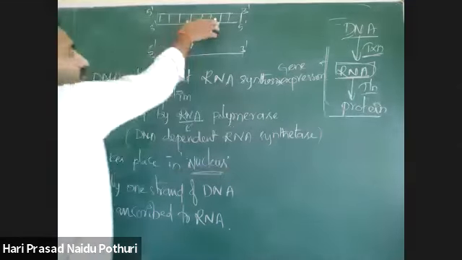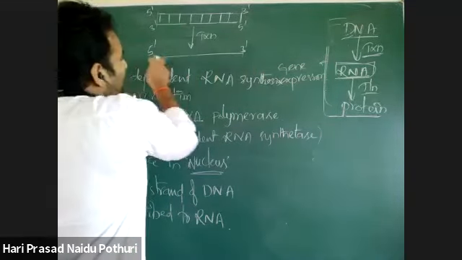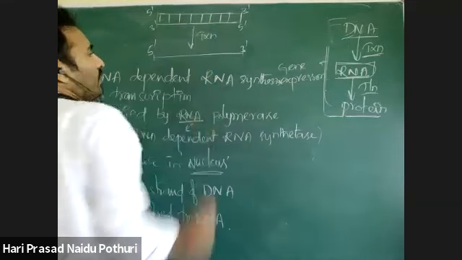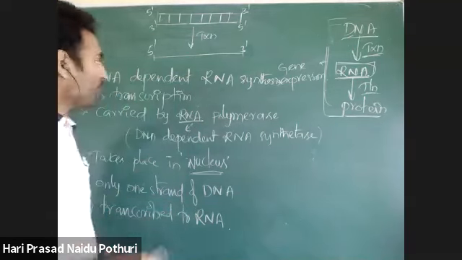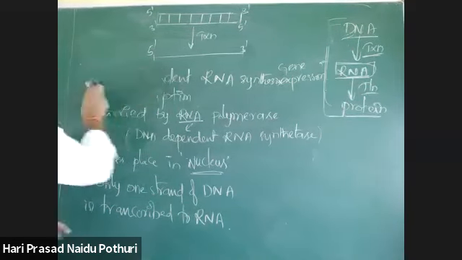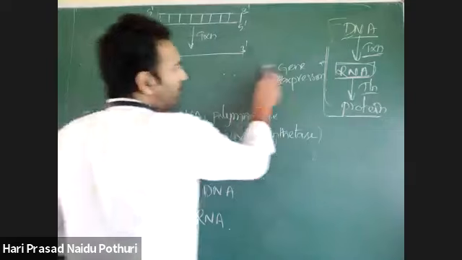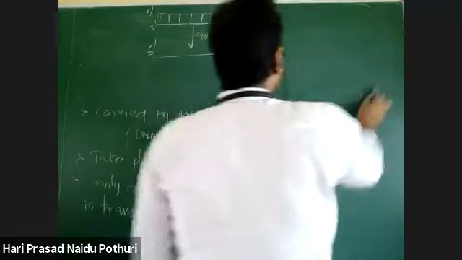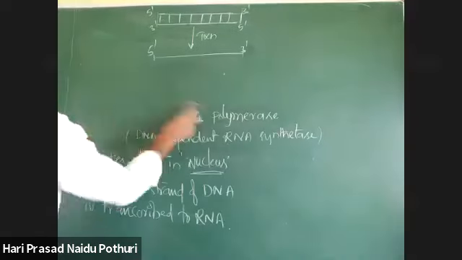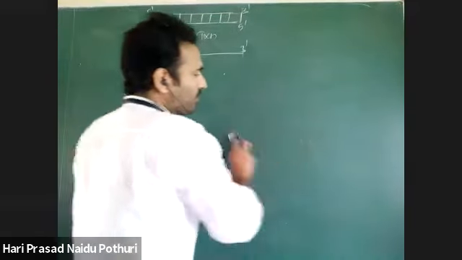This is double-stranded DNA. This is single-stranded RNA. The length is the same and it has only one strand. That means only one strand of the double-stranded DNA is transcribed. In replication, both strands are replicated, but in transcription, one strand of the double-stranded DNA is transcribed.